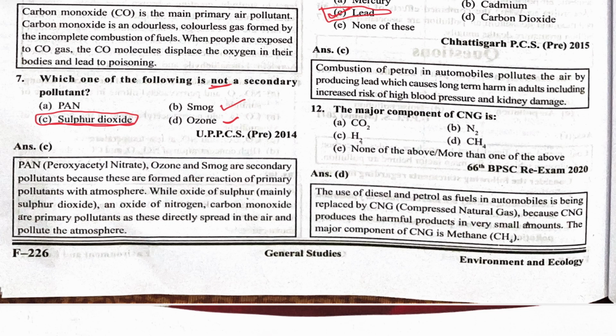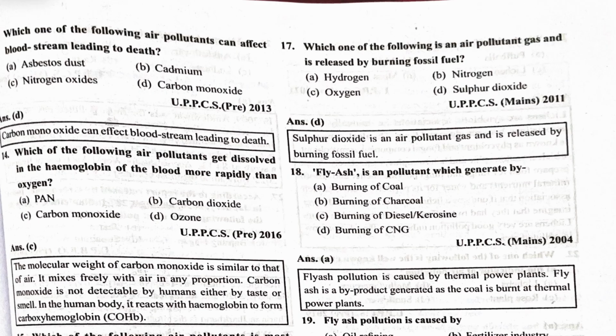The major component of CNG is what? Methane. Methane is the major component in the CNG. CNG means compressed natural gas. CH4 means methane.